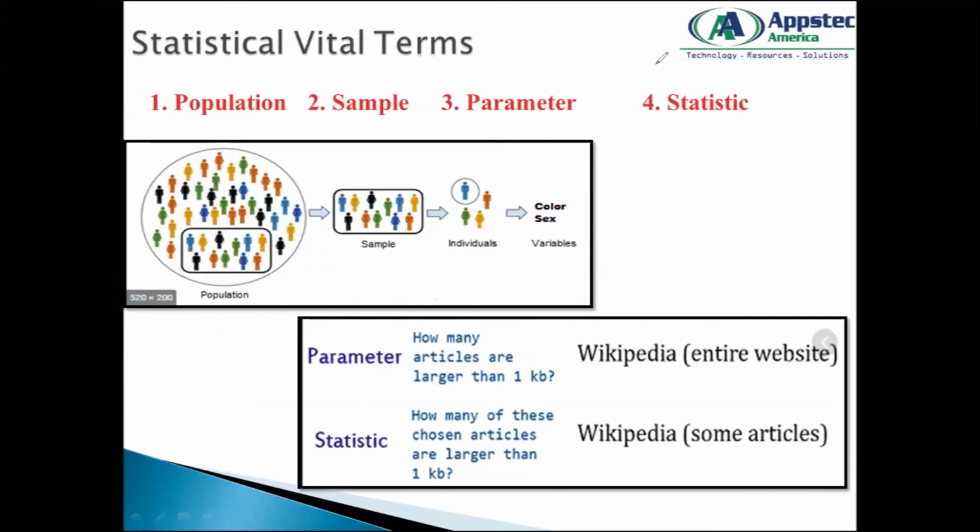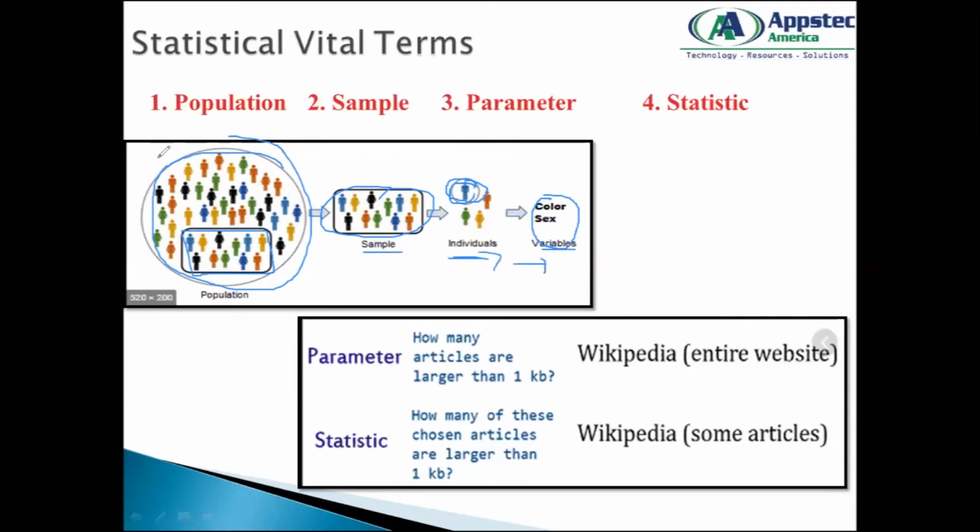Okay. Now you can see here that your population was this. I chose a random set of people which became my sample, out of which I wanted to identify the people with blue dress, or let's say what was the color and what was the gender. So it was individuality, and then I am going to identify the color and the gender. So I further divide the data like this. Samples can be further resampled.